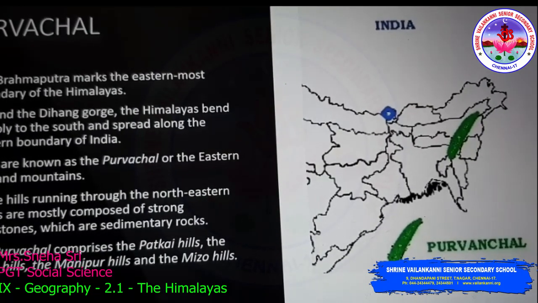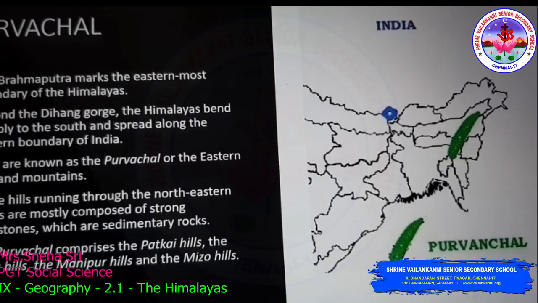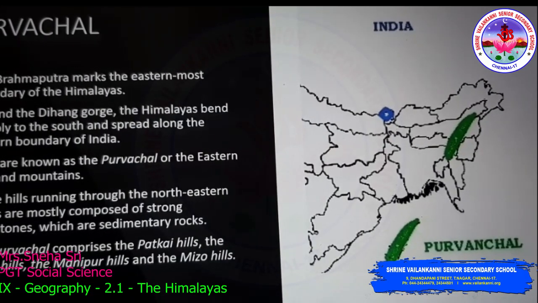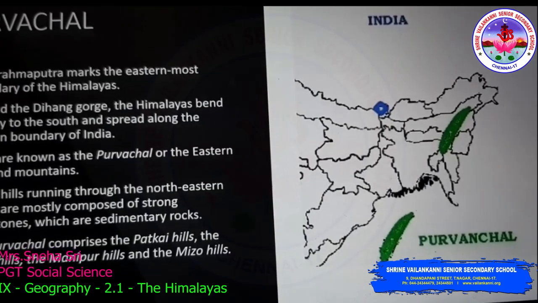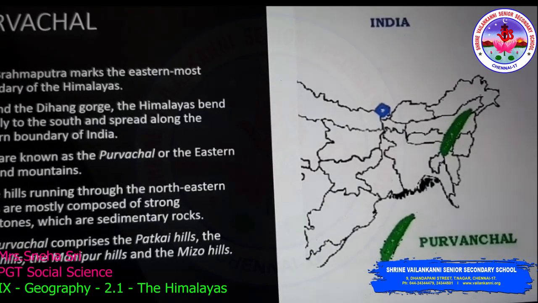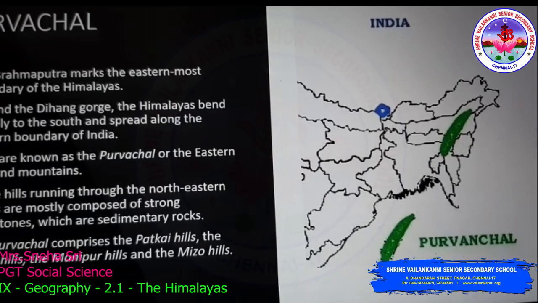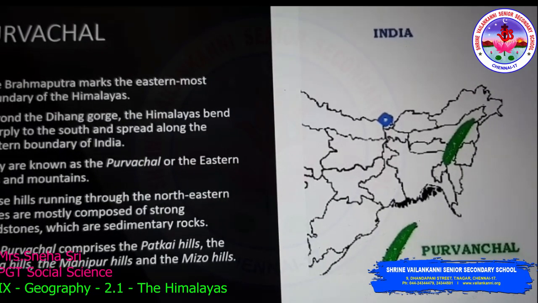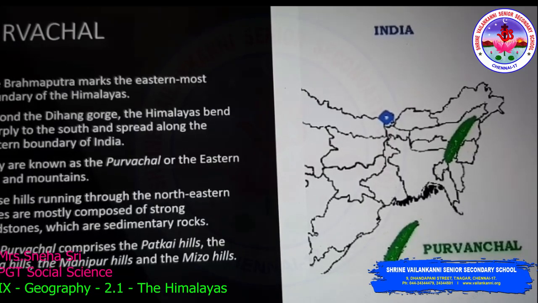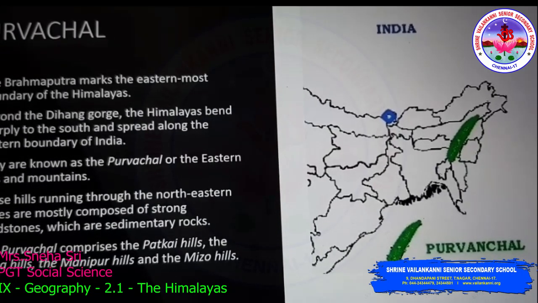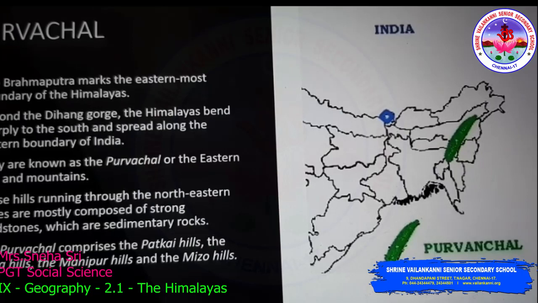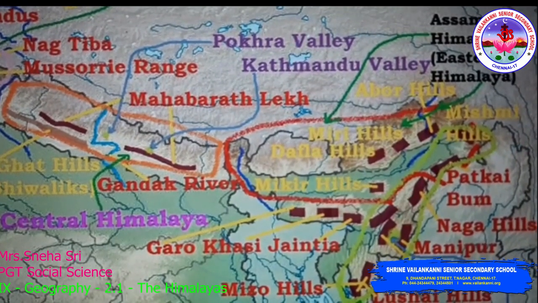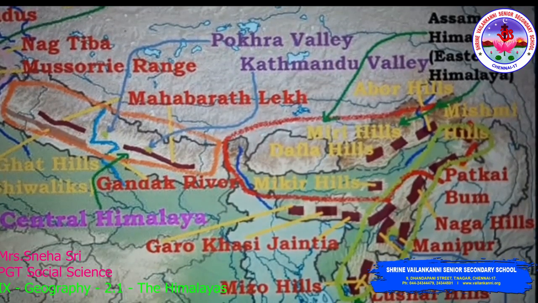These are composed of strong sandstones which are sedimentary rocks. The Purvanchal consists of Patkai Hills, Naga Hills, Manipur Hills and Mizo Hills. All these hill ranges of Purvanchal you can see on the image.